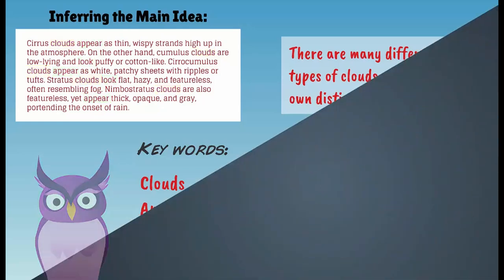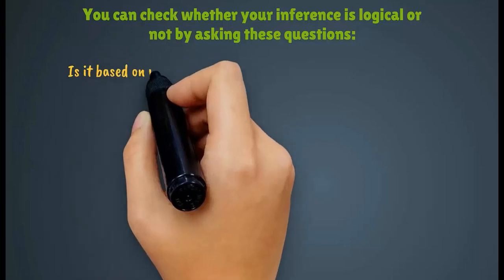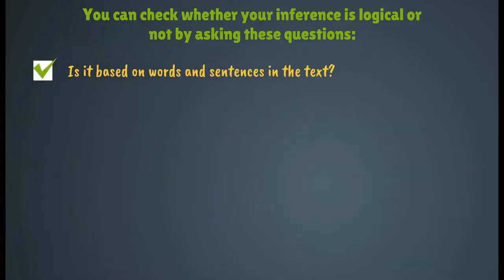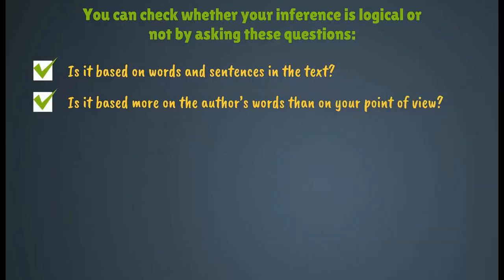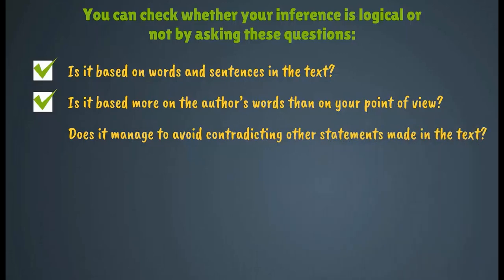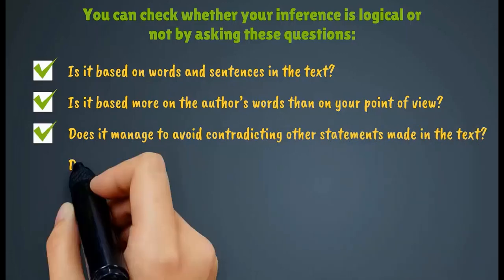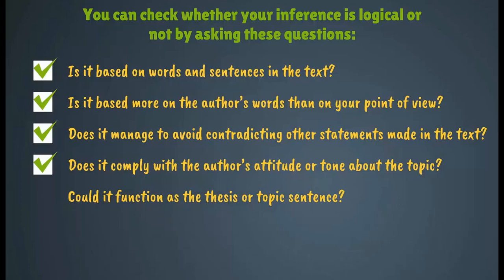Whether you're inferring the meaning of a detail or the main idea, make sure that your inference is logical. You can check whether your inference is logical or not by asking these questions. Is it based on words and sentences in the text? Is it based more on the author's words than on your point of view? Does it manage to avoid contradicting other statements made in the text? Does it comply with the author's attitude or tone about the topic? Could it function as the thesis or topic sentence?